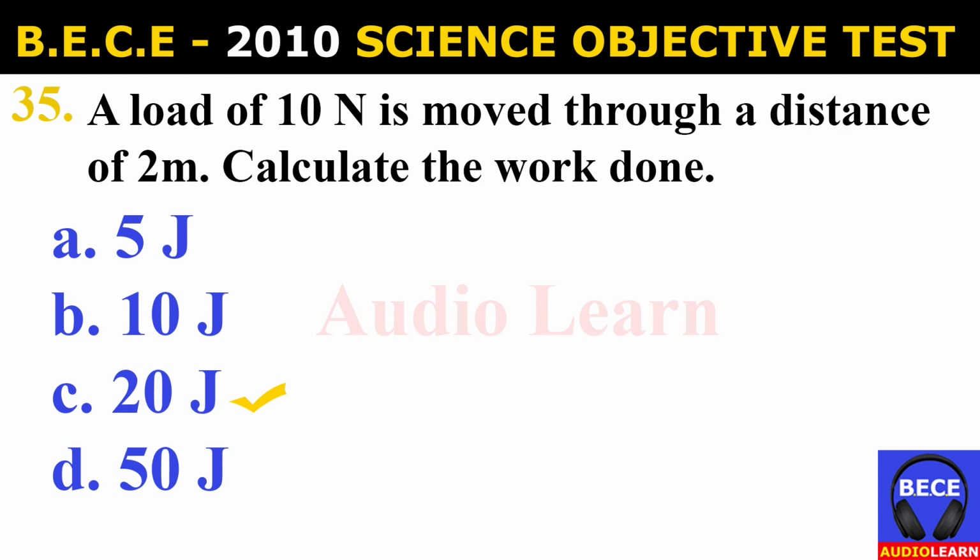Number 35. A load of 10 N is moved through a distance of 2 m. Calculate the work done. A. 5 J, B. 10 J, C. 20 J, D. 50 J. And the answer is C. 20 J. A load of 10 N is moved through a distance of 2 m. Calculate the work done. 20 J.